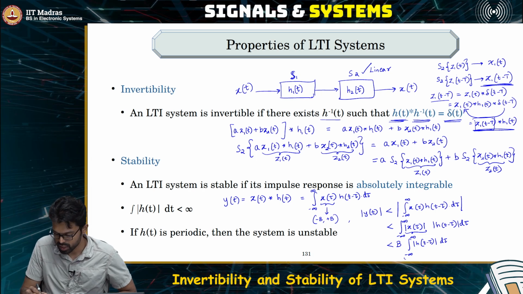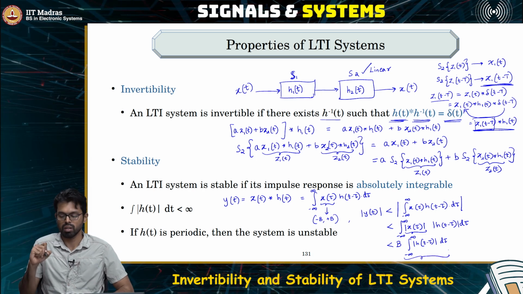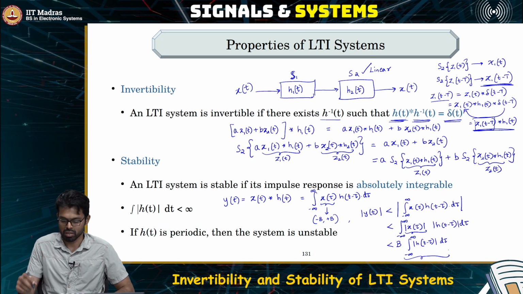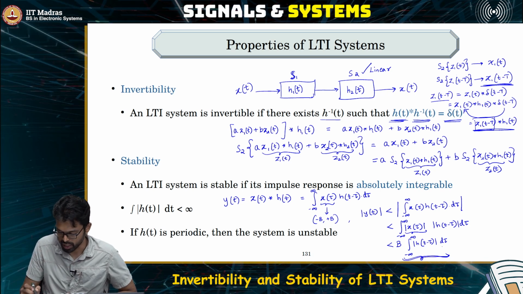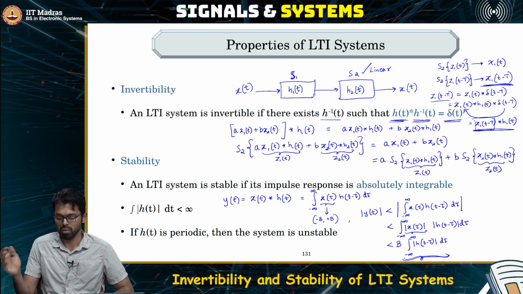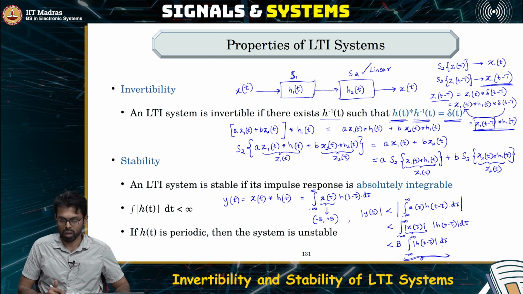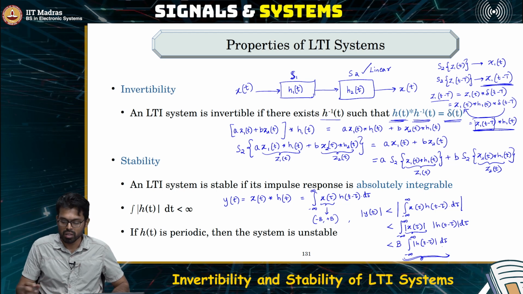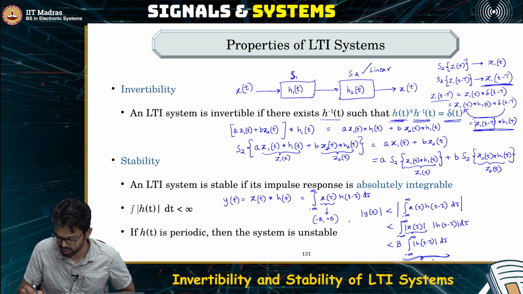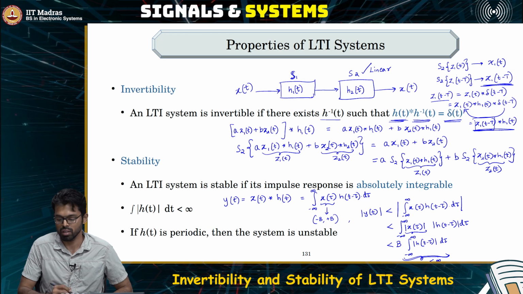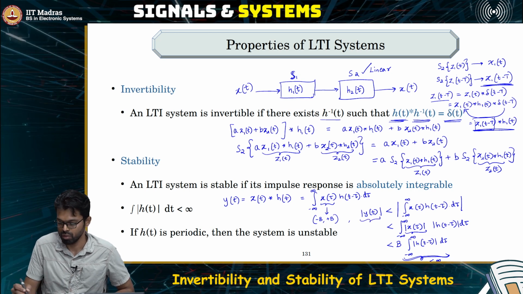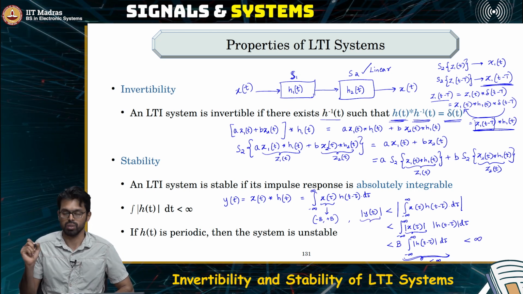So, if this integral is finite, that is the maximum value that this integral takes is, let us say, only some finite number. It can be 1, 2.1, or it can be even 1 billion, but still it has to be finite. So, as long as this is finite, then the output will also have a finite magnitude.